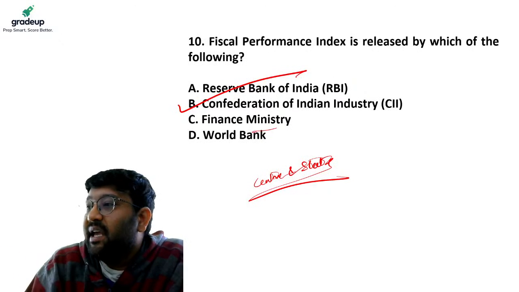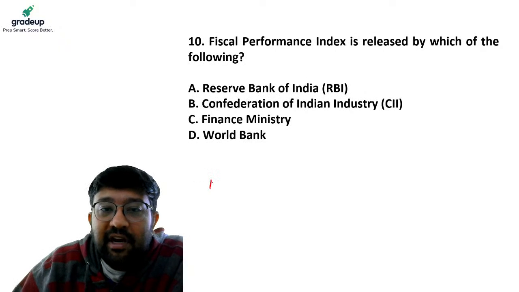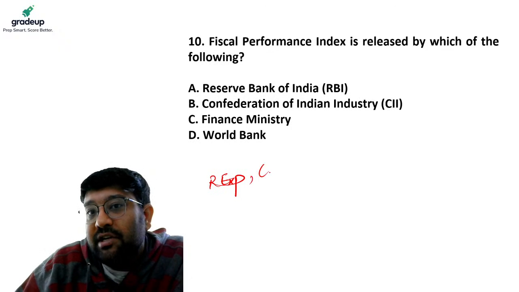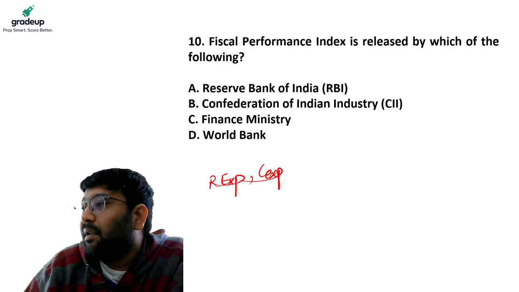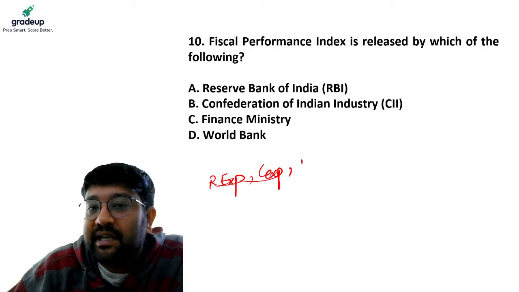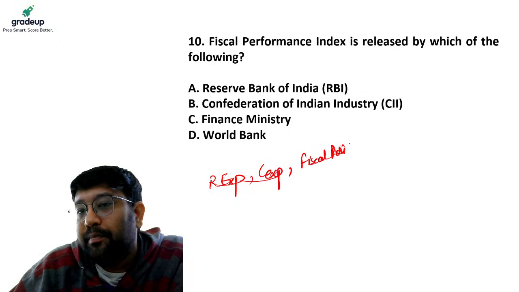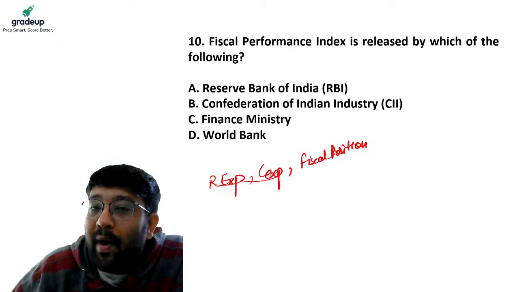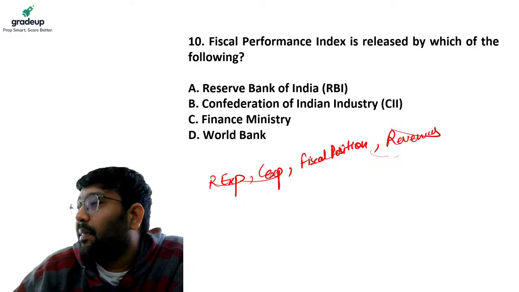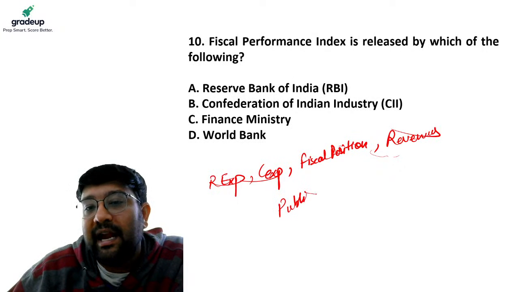And this index incorporates qualitative assessment of revenue expenditures of governments, capital expenditures of government, how well the government is managing its fiscal position, how well the government is raising its revenues, and how well the government is trying to bring down its public debt.